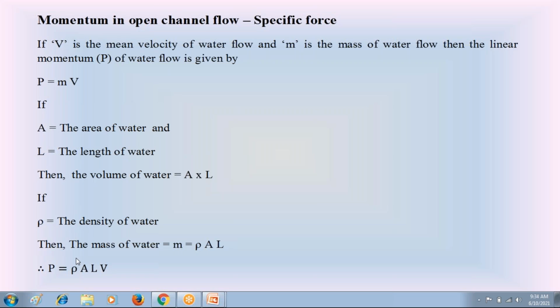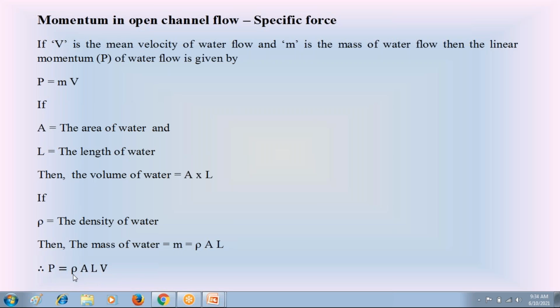So the mass of water flow in the open channel, M, is equal to density into volume, where density is rho and volume is area into length. Substitute this mass in this equation, and you will get the linear momentum of water flow in the open channel equal to rho A L into V. This is the linear momentum of water flow in the open channel.